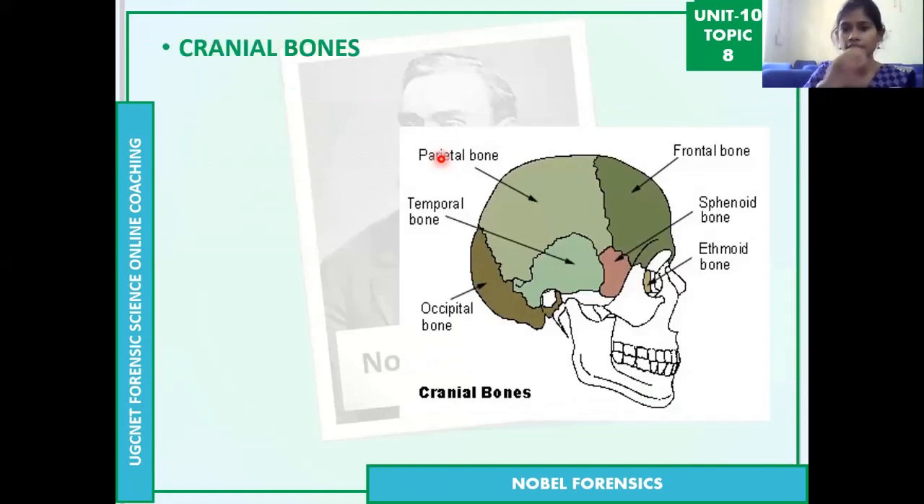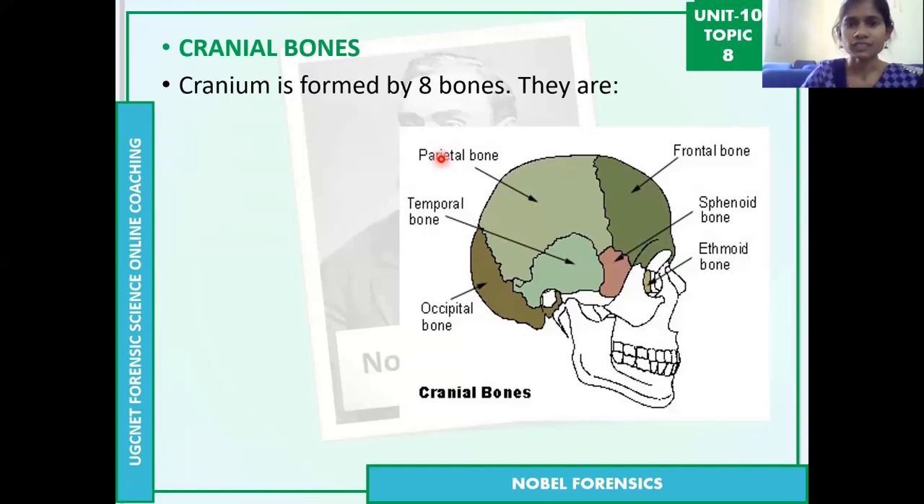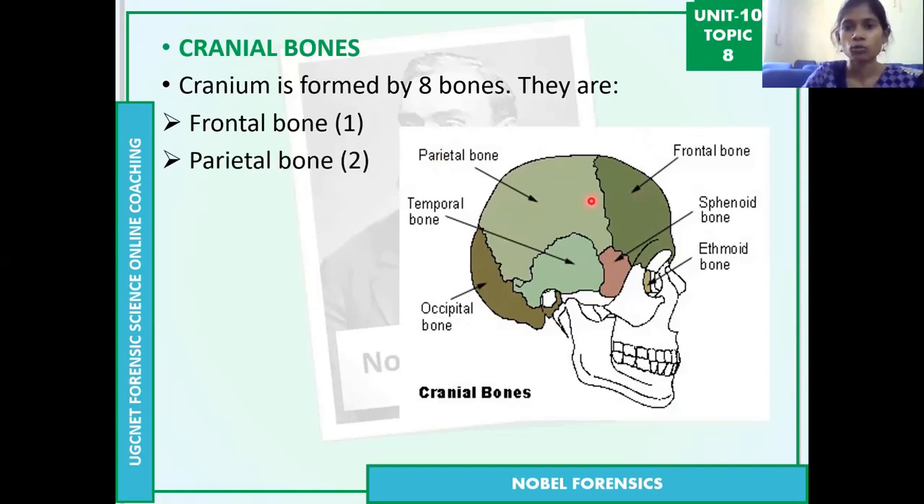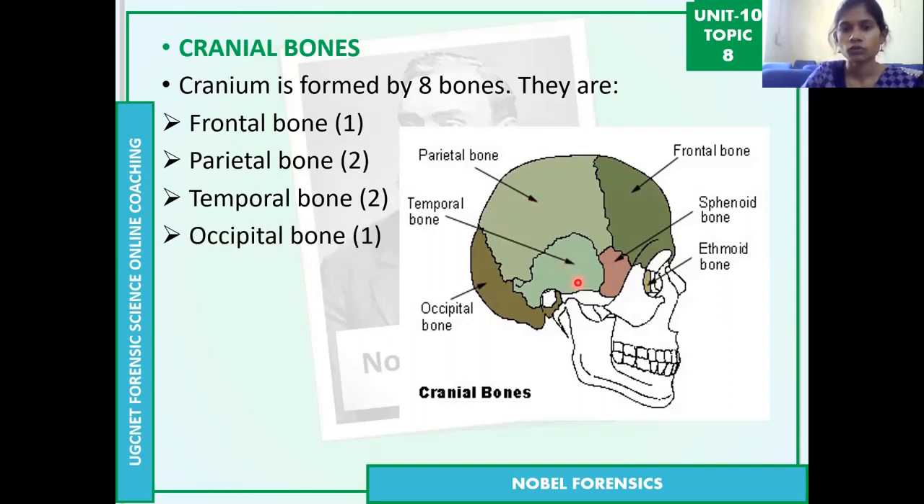Coming to the cranial bones, you can see in the image first. The cranium has 8 bones. They are the frontal bone, the dark greenish color, which is the frontal bone or front bone. Then the parietal bone, you can see the labels also. Then the temporal bone, again the light greenish color. Also focus on the numbers. The frontal bone is 1 bone only, the parietal bones are 2 bones, one on each side, and the temporal bones are again 2 bones, one on each side.